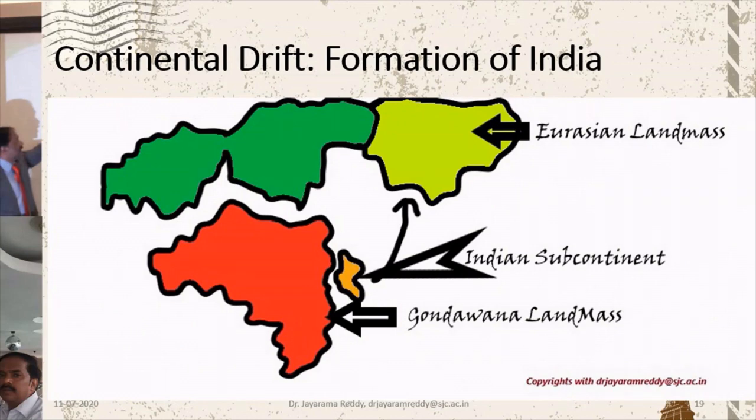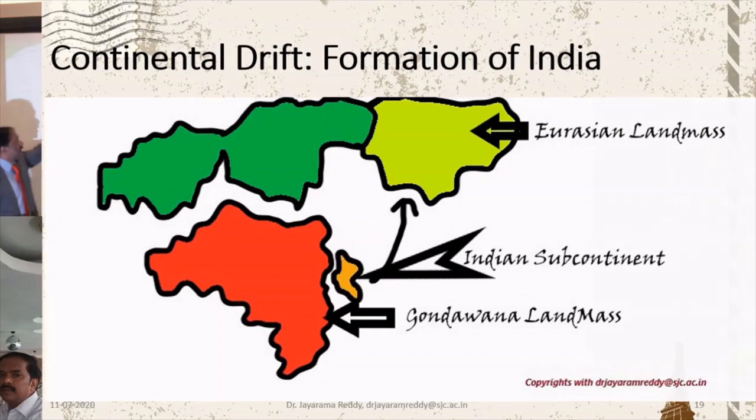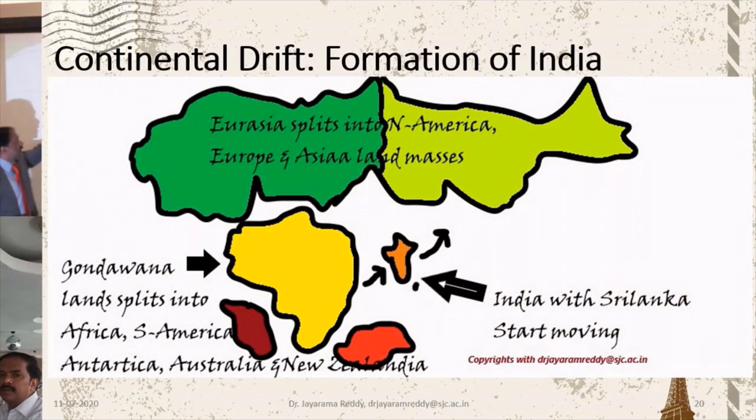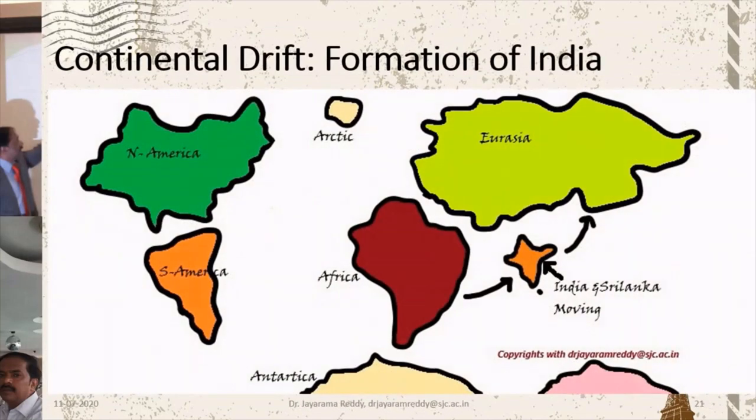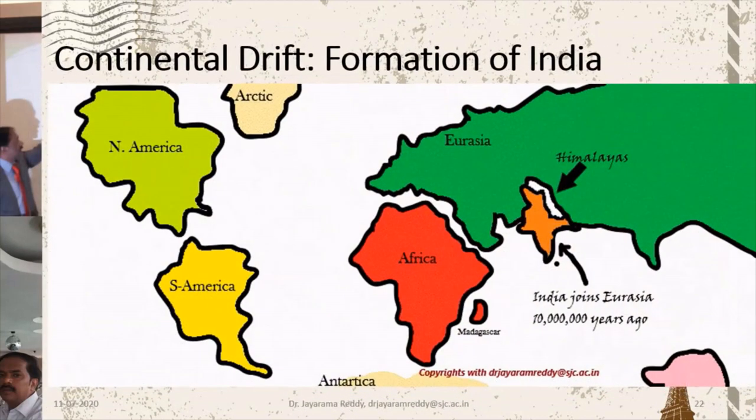You can again see here where the Indian subcontinent was. It was near Africa, and it traveled a long distance before it banged against the Eurasian landmass. So one of the pieces that traveled a long distance is the Indian landmass. You can see in this picture also, it is midway between the African landmass and the Eurasian landmass. This is the story of India's journey, but the story is established based on the discovery of fossils and the construction of the geological timescale.